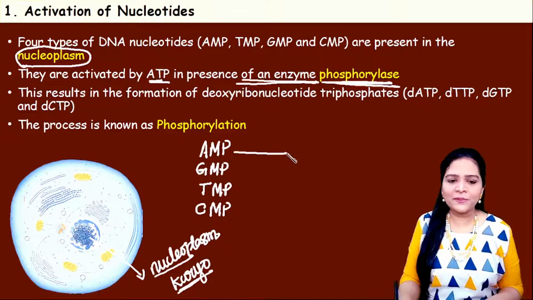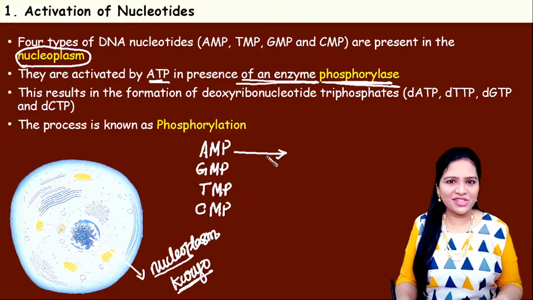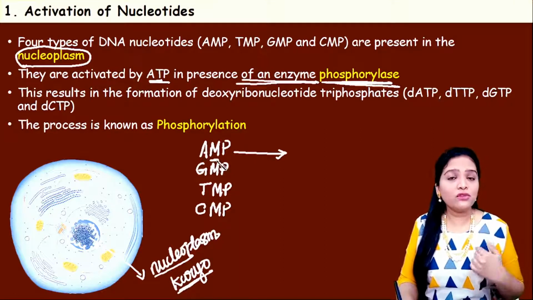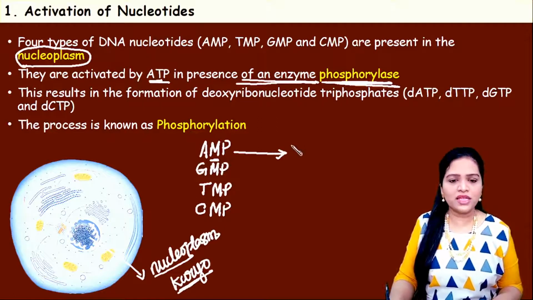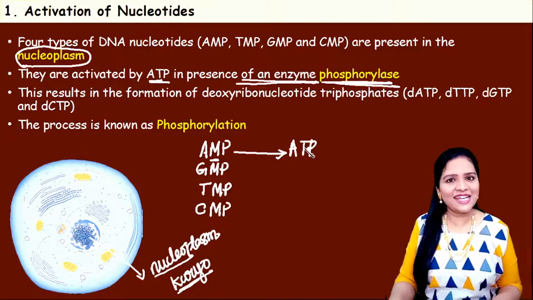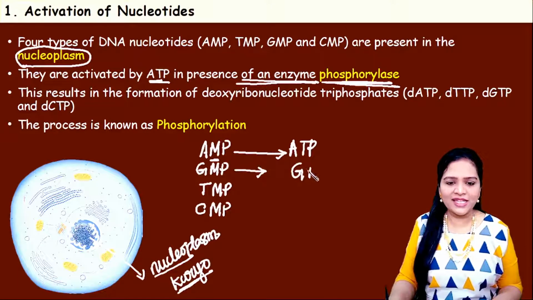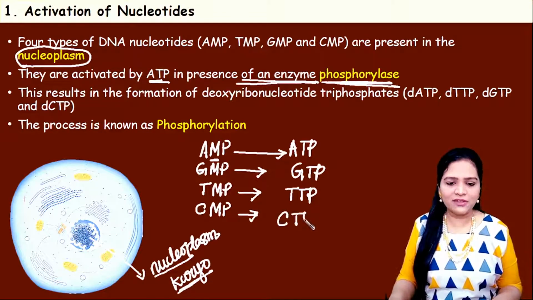This enzyme phosphorylase adds more phosphate groups to the nucleotide. Initially it is monophosphate. They will add more phosphate to this, so it will become triphosphate. Adenosine monophosphate will become adenosine triphosphate, which we call ATP. Guanosine monophosphate will become guanosine triphosphate. Thymine monophosphate will become thymine triphosphate. Cytosine monophosphate will become cytosine triphosphate.